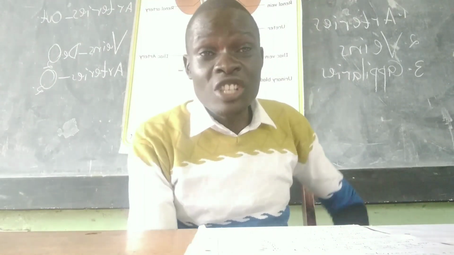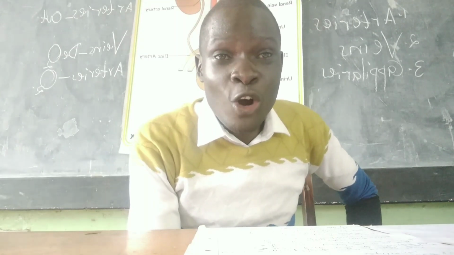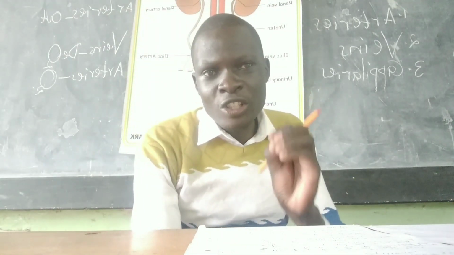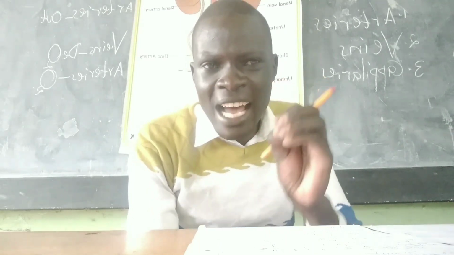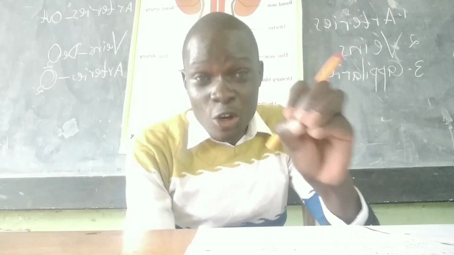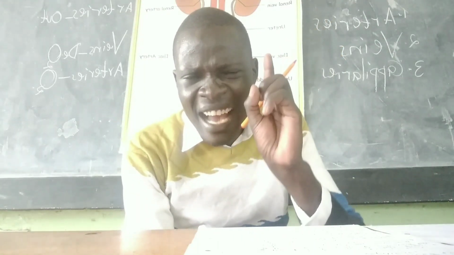What is oxygenated blood, Mwalimu? I will tell you, oxygenated blood is blood that is rich in oxygen. Blood that has oxygen is called oxygenated blood. Therefore, arteries carry blood that is rich in oxygen, except the pulmonary artery.